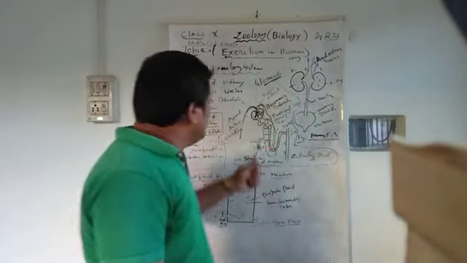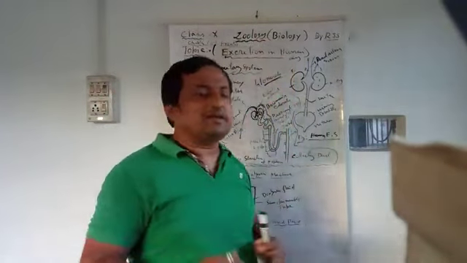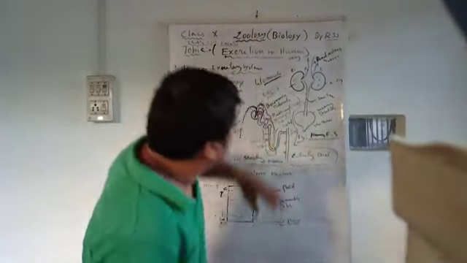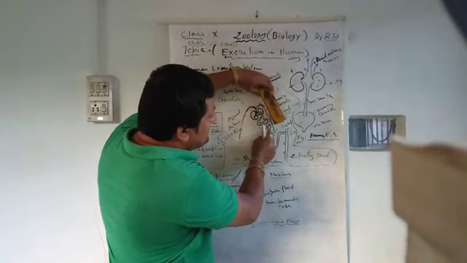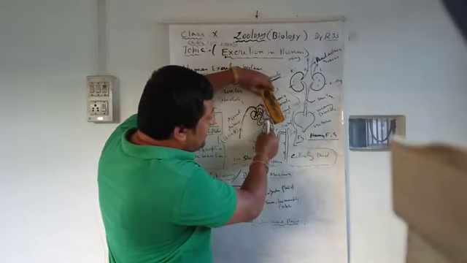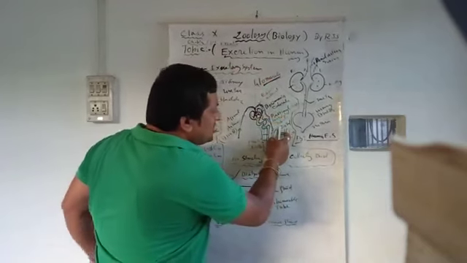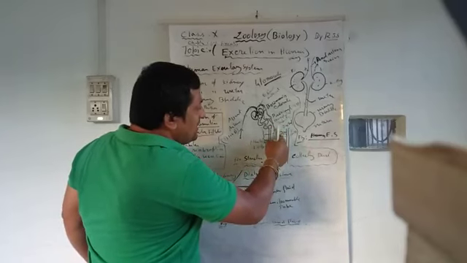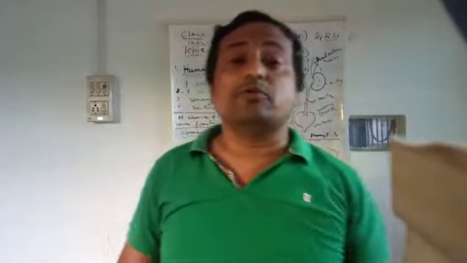Clear? Now you see the structure of the nephron? It is a tube-like structure. One end swells up into a cup-shaped end, and the other end curls. Firstly it coils, then comes out in a U-shape, forming the ascending and descending limb. Again it curls and joins to the collecting duct. One end joins the collecting duct, and the other end, after forming various shapes, ends in the cup-shaped structure, which is called the Bowman capsule.